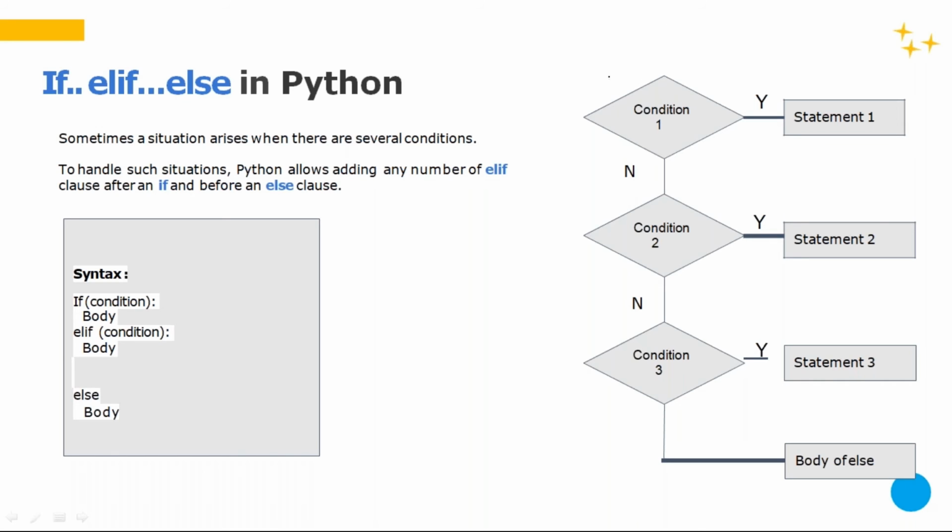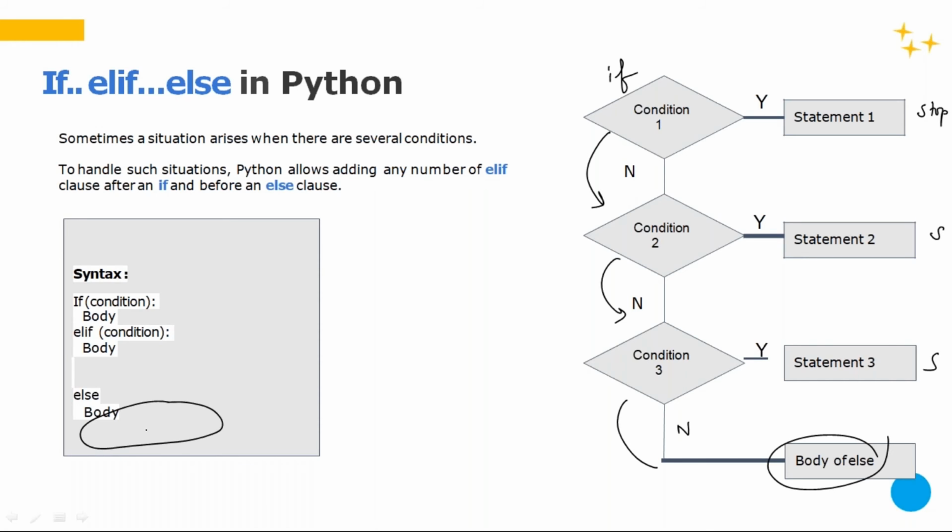Okay, so this is my first if condition. If this is true, then I will stop over here. If this is not true, then I will come to the next one. If this is true, I will stop. If this is not true, I will come to the next. If this is true, then it stops. If it is not, then whatever I have in my else section, whatever print statement or block of code I have, I will execute that and then I will stop. Okay, this is my if, elif, else. Fine.